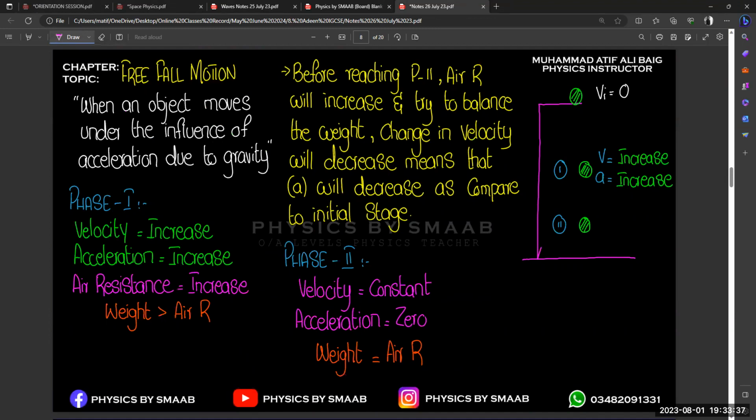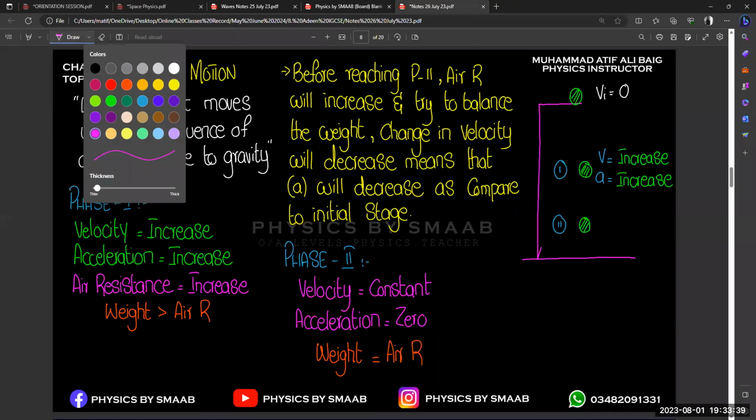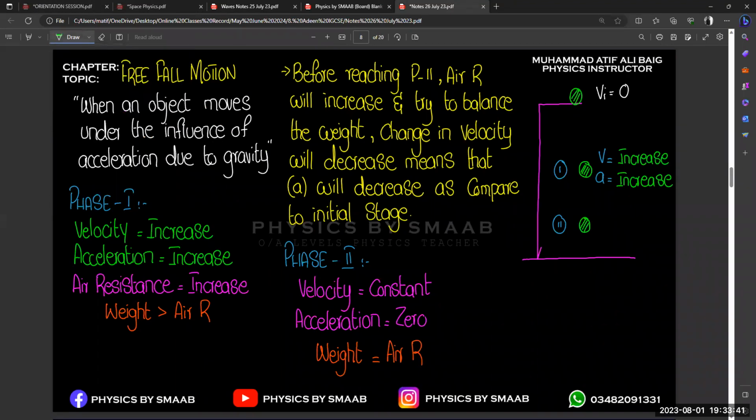There is a very important concept in this whole free fall motion, and that concept is related to constant velocity. This constant velocity during free fall motion is known as terminal velocity, right?